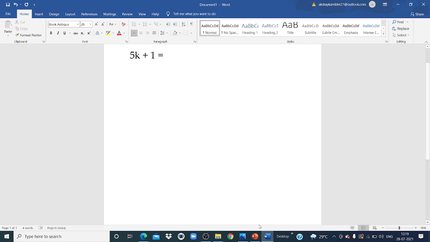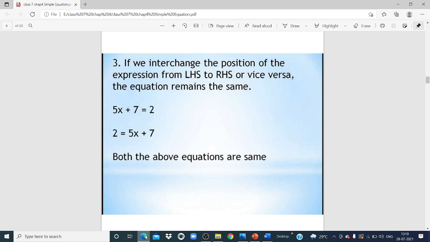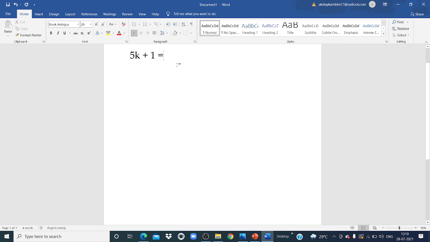Suppose we are thinking about the value of k. If I take the value of k as 1, what will be the answer? 5 into 1, 5 plus 1. Then the answer becomes 6.